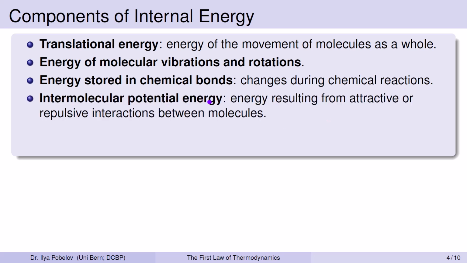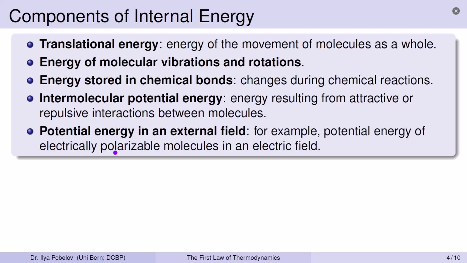Intermolecular potential energy. This refers to the potential energy resulting from attractive or repulsive interactions between molecules. Potential energy of the molecules in an external field. Consider, for example, a substance made up of polarizable molecules.